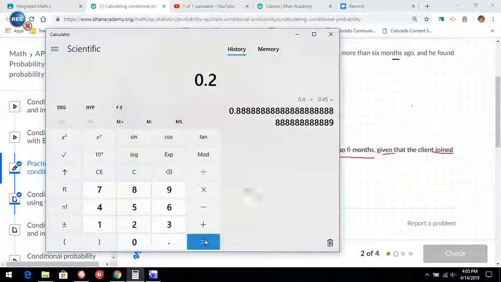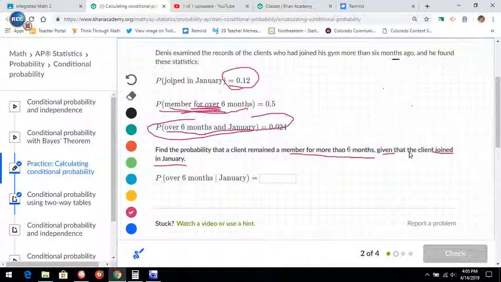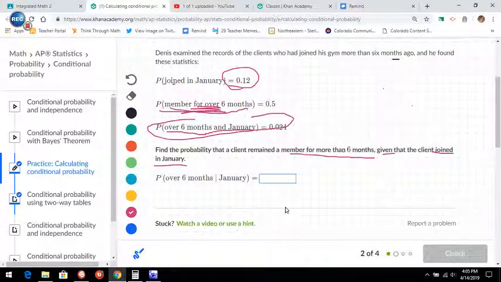Let me read that again and make sure I'm doing this right. I got 0.2. The probability the client remained a member for more than 6 months given that they joined in January. So you do both divided by whatever is after given. That's one way to kind of figure these out. So 0.2.